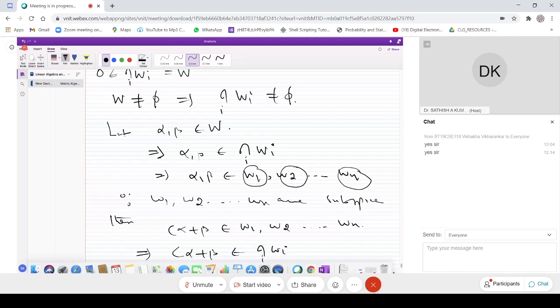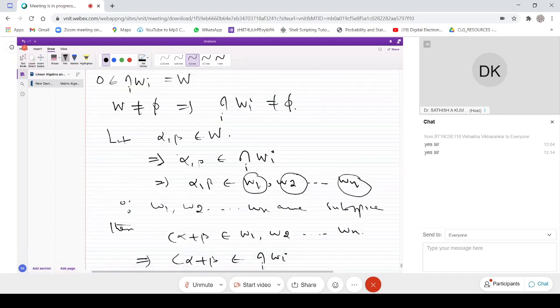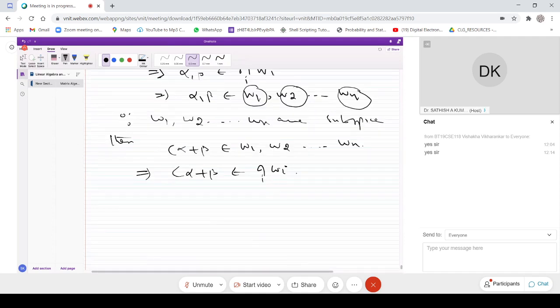So if I take alpha, beta in W, we are able to prove that c alpha plus beta is in the intersection of Wi, which we have denoted as W. It implies that the intersection of Wi is again a subspace.